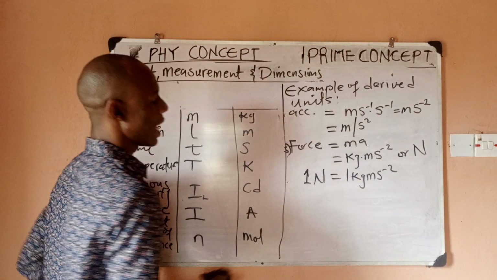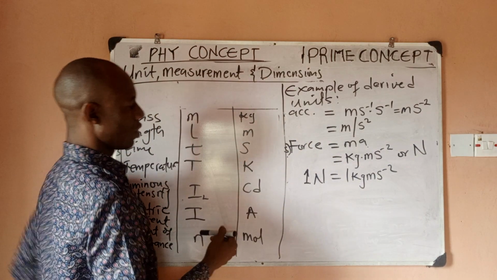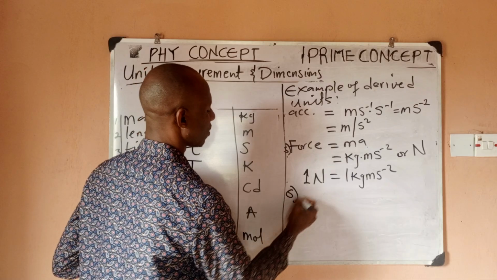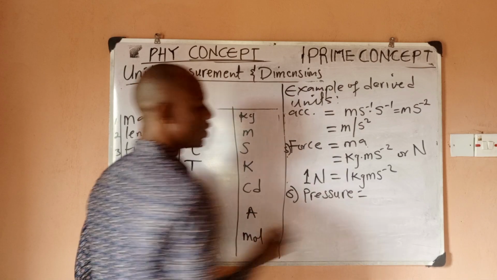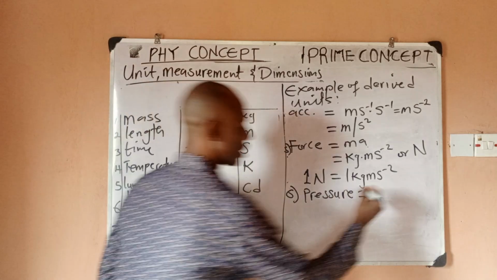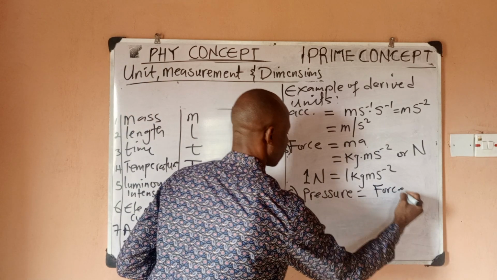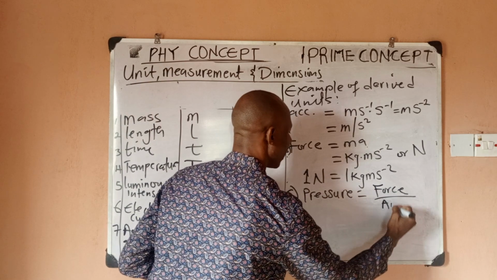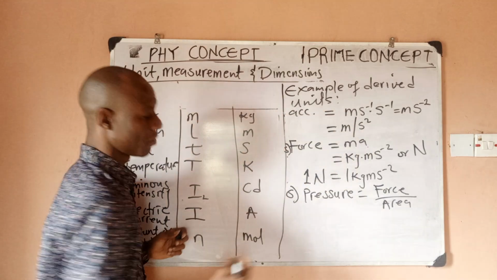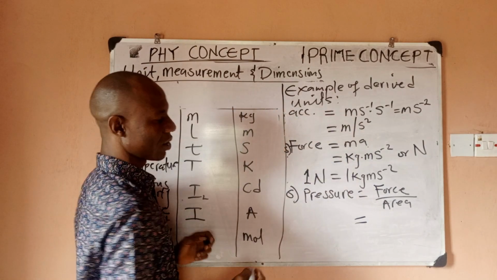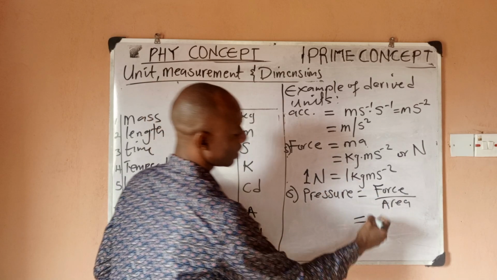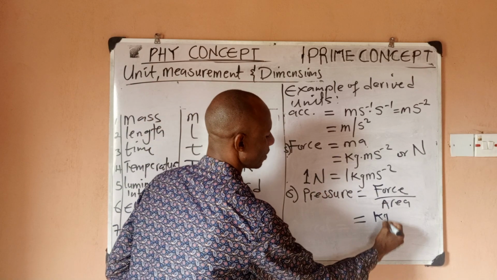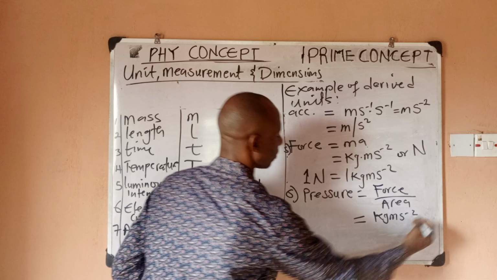Now, say we want to talk about number 6. We want to talk about pressure. Now we know that pressure is what? Force over area. Pressure is force over area. Have we gotten the unit of force? Yes, let's quickly write it. Force, this is the unit, which is kilogram meter per second square.